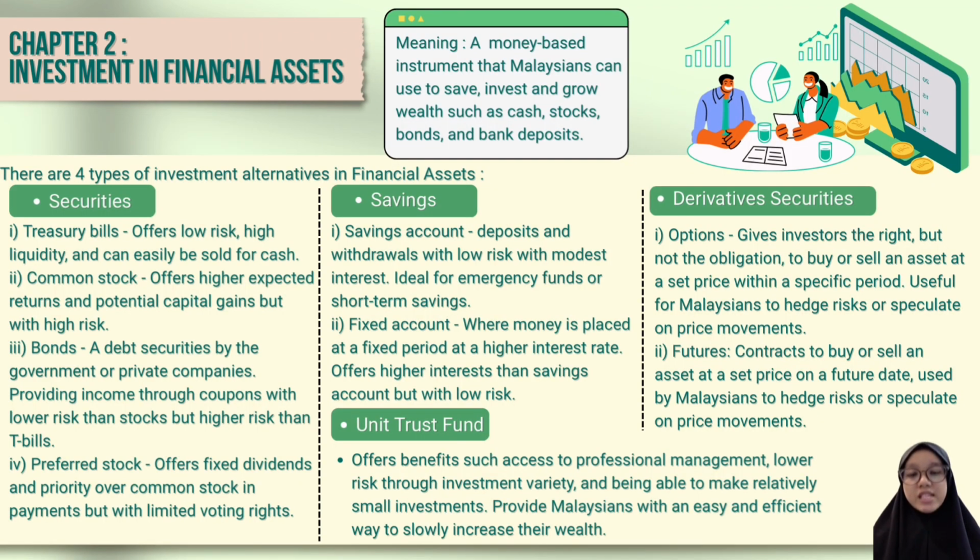Next, in Chapter 2, Investment in Financial Asset. Financial asset is a money-based instrument that Malaysians can use to save, invest, and grow wealth, such as cash, stocks, bonds, and bank deposits. There are 4 types of investment alternatives in financial asset. Number 1 is securities, which has 4 types.